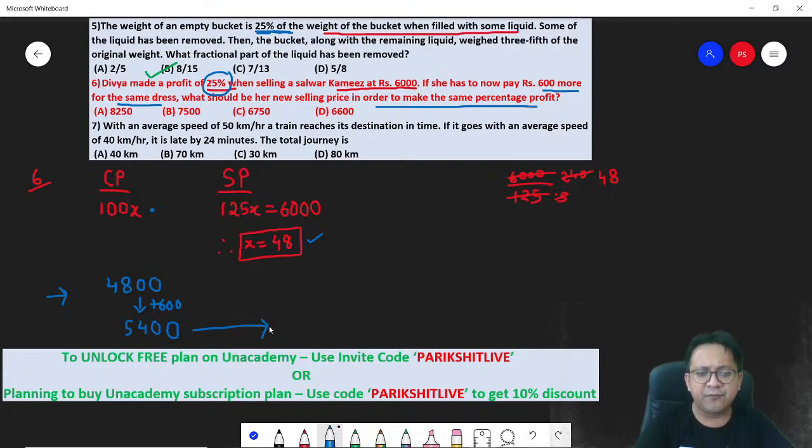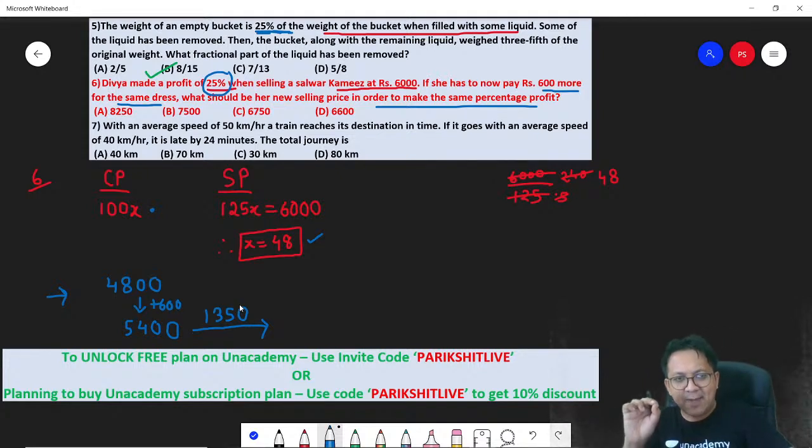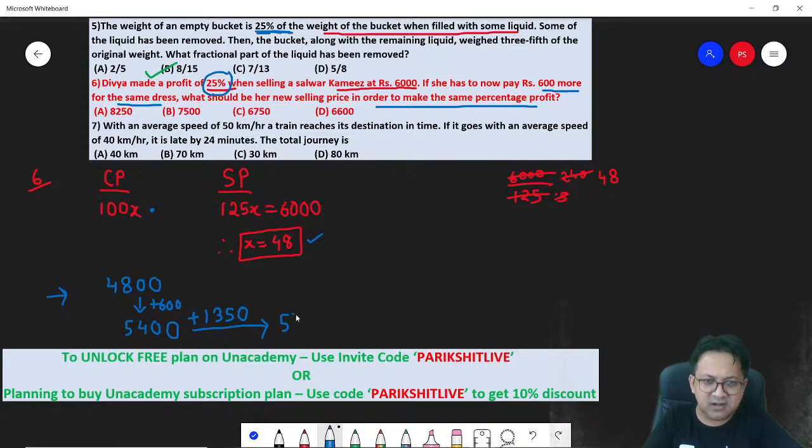So I'll use the calculator here. 5400 divided by 4 is 1350. How did you know this? You know what 25% means: 25 by 100, which is 1 by 4. So 1 by 4 of 5400 is 1350. So what is the new selling price? 5400 plus 1350 is, sorry, 6750. 6750, and that's your answer.